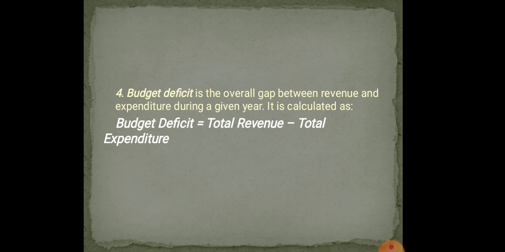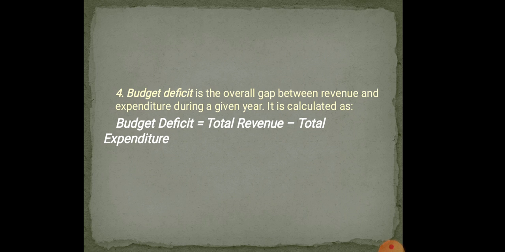There are four kinds of deficit: revenue deficit, budget deficit, fiscal deficit, and primary deficit. When the government is not able to overcome fiscal deficit even after taking loans, the Reserve Bank of India gives loans to the government in the form of printing notes, that means currency, and putting them into circulation.